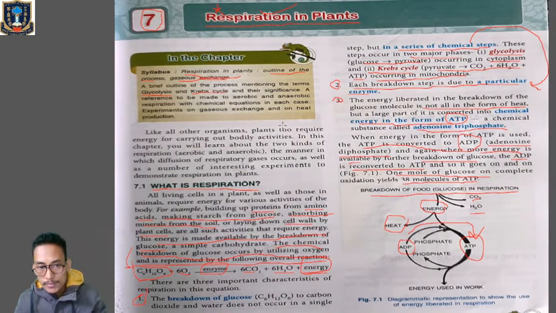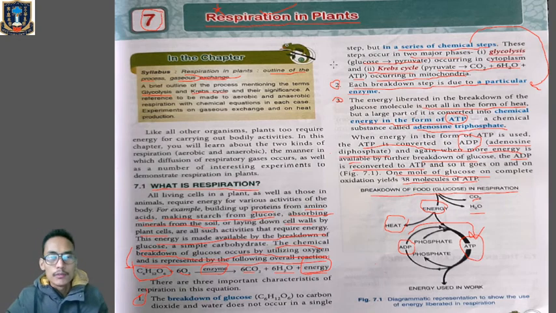We are dealing with respiration in plants. We have said that during respiration, food particles, that is glucose, will be broken down, and carbon dioxide, water, and energy will be released. But this particular process is not a single step one, it involves multiple steps. The first step is glycolysis, where the glucose will be changed into pyruvate.